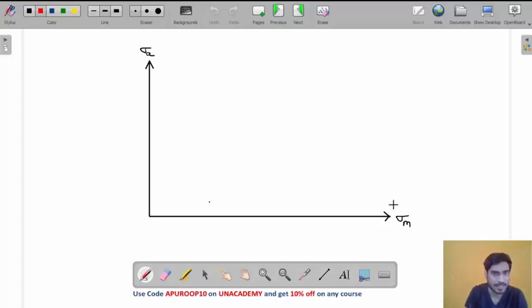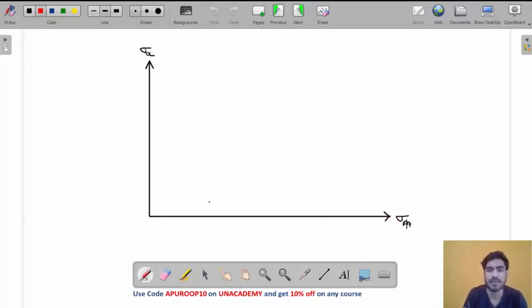This is the sigma m axis and this is the sigma a axis, and we will plot a safe region here, just like in theories of failure. We have to find out what the safe area on this graph is, what the safe values of sigma m and sigma a are. First of all, we will find the safe value of sigma m. So let's say you are here on the sigma m axis.